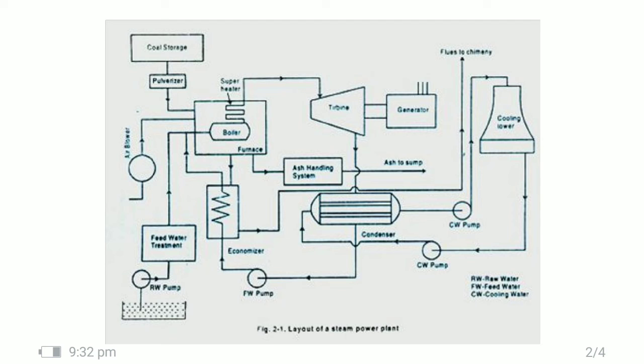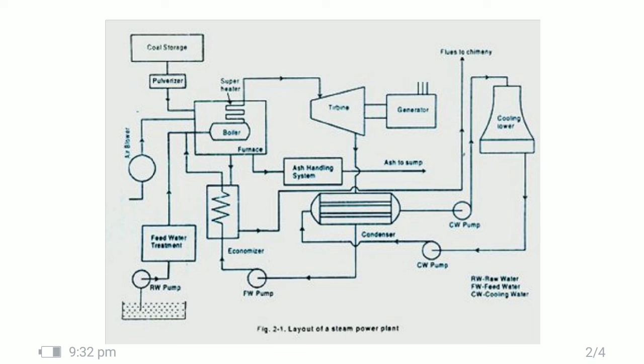The steam condenses into water, and then it is recirculated with the help of the economizer and other accessories. With the help of the pump it is again supplied as backup water to the boiler. The hot water from the condenser goes to the cooling tower.